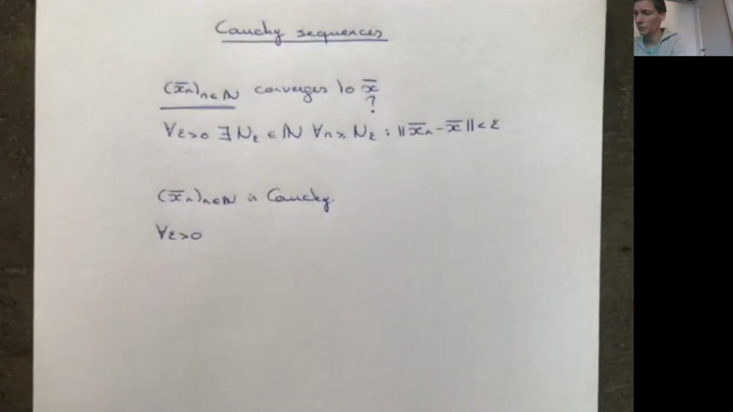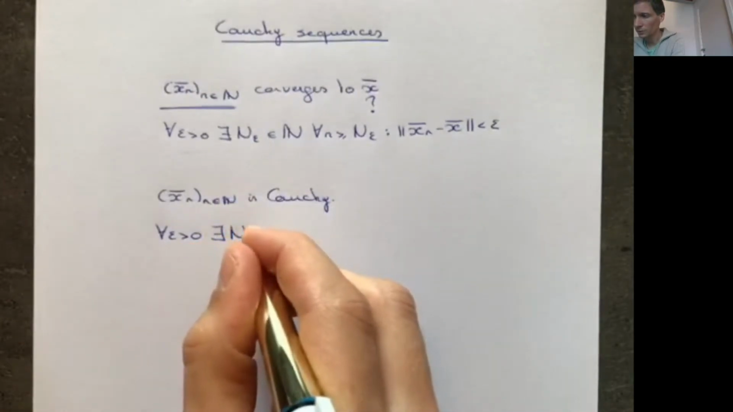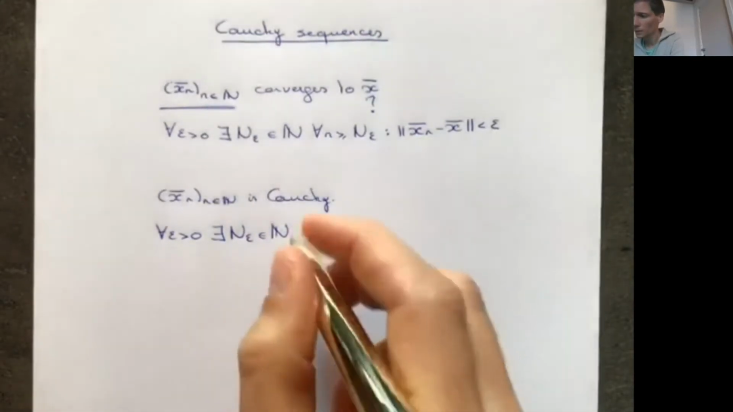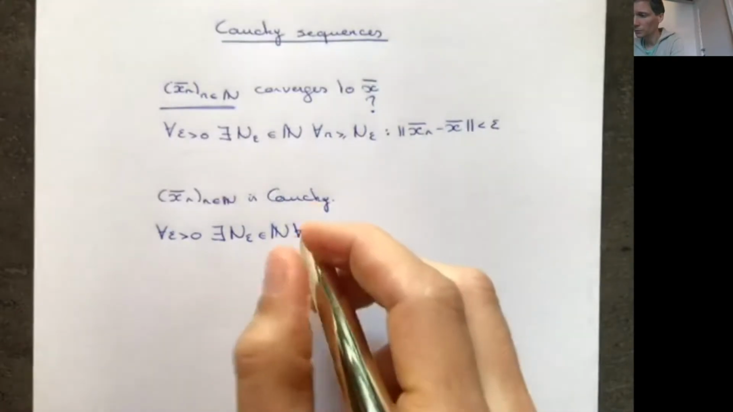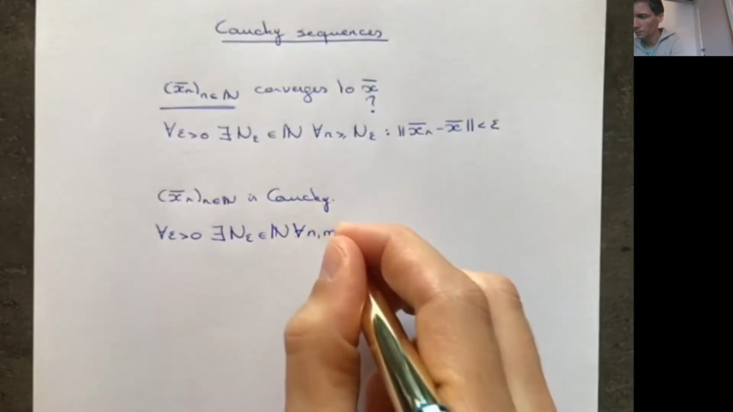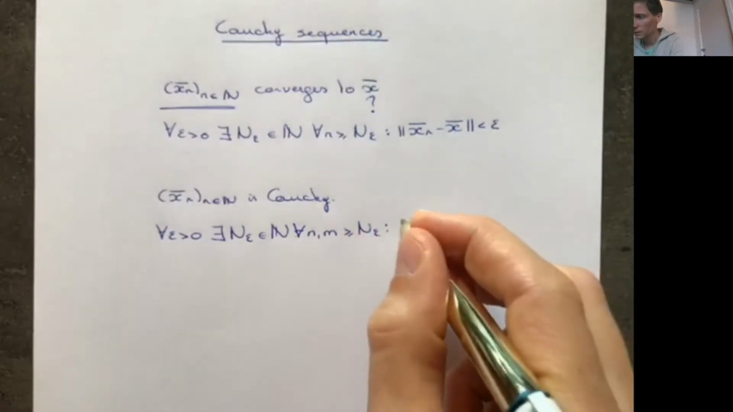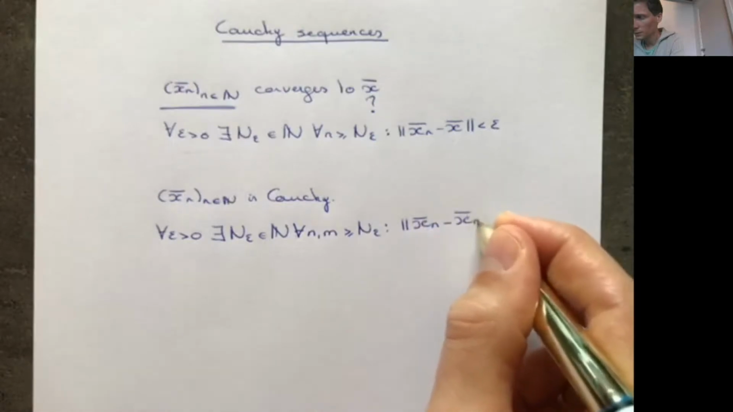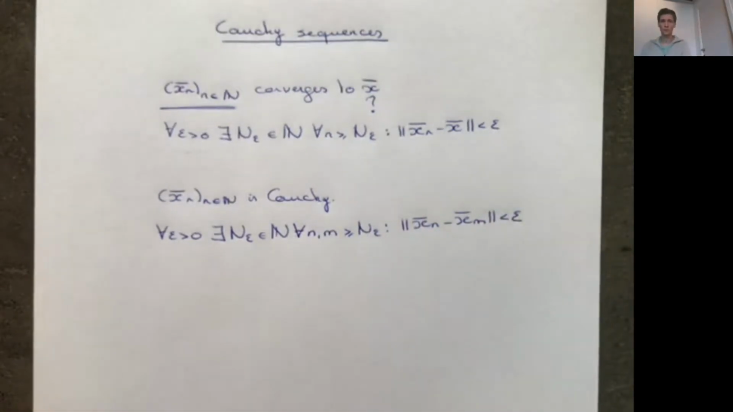So we start with the same. For every epsilon bigger than 0, there should exist a number N_epsilon in the natural numbers such that for all, and now we have to take two numbers, n and m, greater than this N_epsilon, the distance between x_n and x_m is smaller than epsilon. Okay, so that's the definition of a Cauchy sequence.